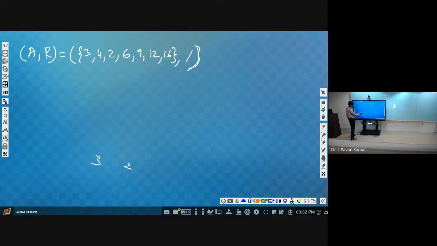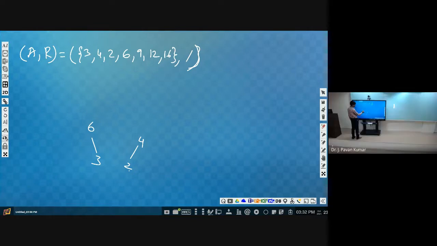Can we have 4 here in the same level? Yes, but if you take 2 here, then 4 must be in the next level. So 2 and 4 will be related. This is straightforward. Next 3, if you take 6, 6 is in the next level. Next, 3 and 2, can we take in the same level? Yes, sir, because those two are not related. Next, consider other numbers.